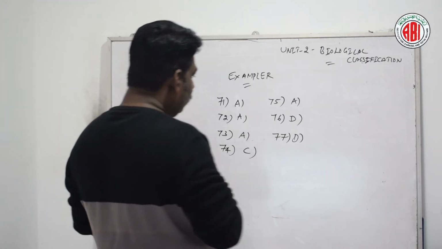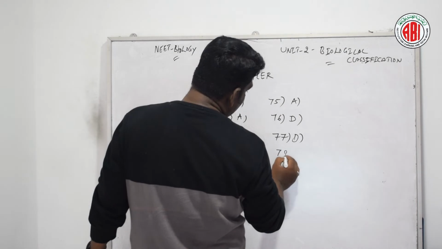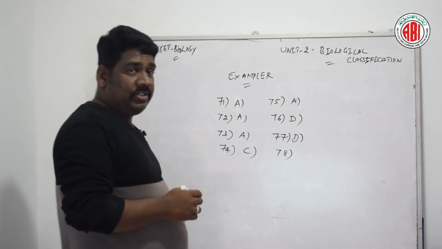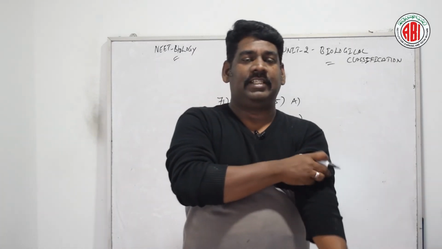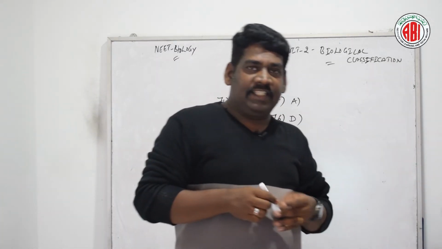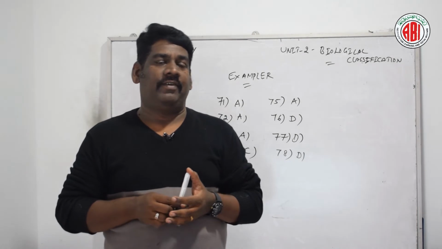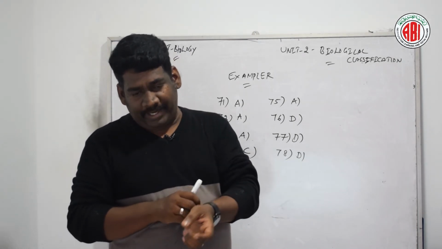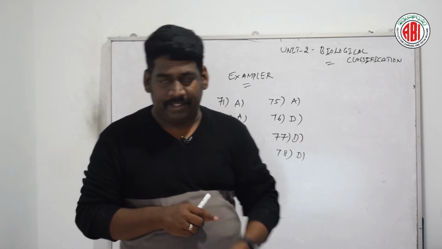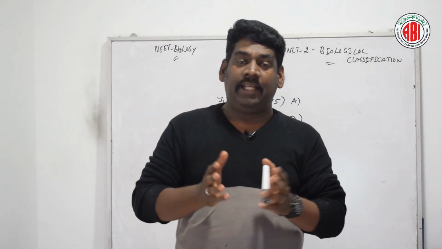According to this particular question, question number 78, the right answer is option D. Earlier, a few questions before, we discussed the same question. Lichens are the combination of symbionts: phycobiont, also called mycobiont. That is nothing but algae and the fungus.